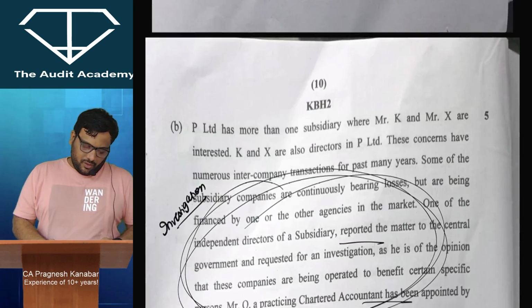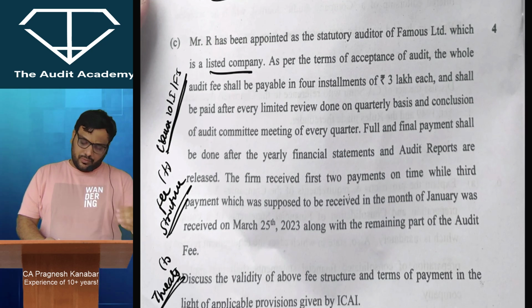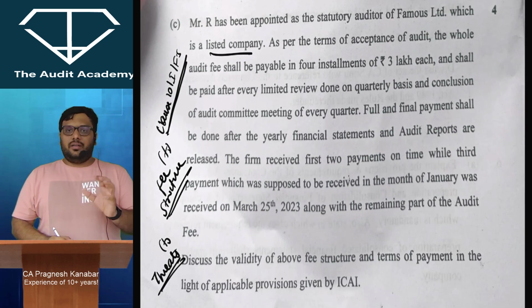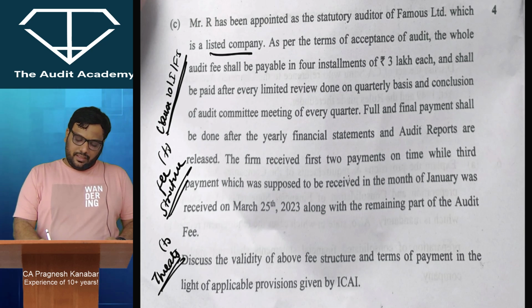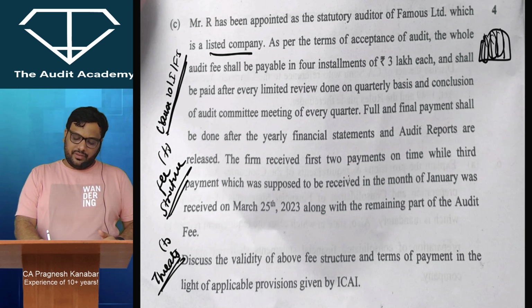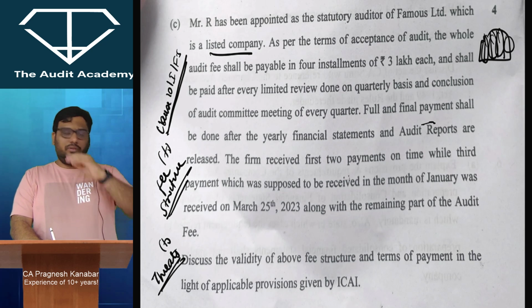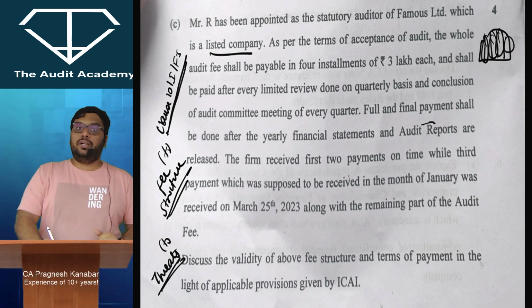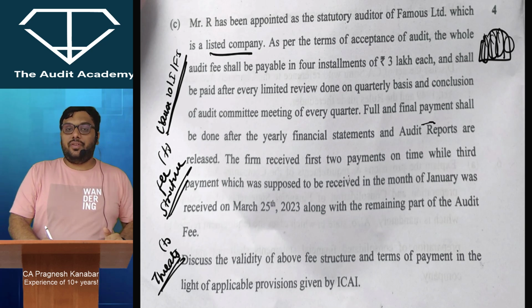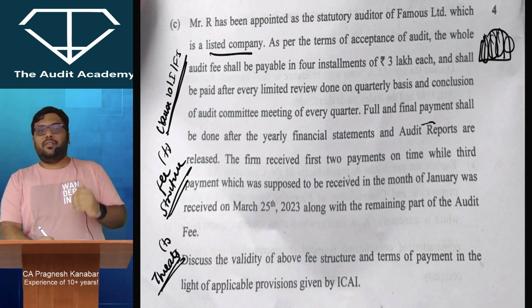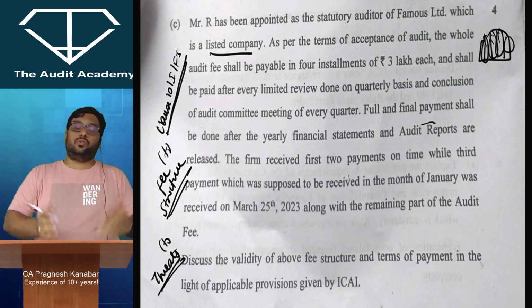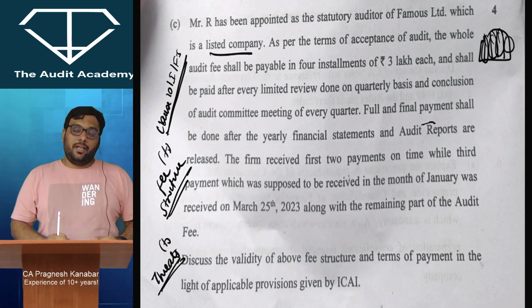All right, question number 6C. This was a little good question. See, when it comes to statutory audit, all right, and when you are charging fees, you cannot say that there are, मतलब ethically you cannot say that give me 4 installments, एक एक quarterly review करता जाएगा और उसका fees देते जाओ. So after you sign audit report or review report, if you're going to get fees, then every time you will be worried, that boss, what if they don't give me my fees? So it creates threat to your independence. All right, it creates a threat to your independence, and you may end up favoring the client. Hence, it is always advisable that fees should be charged on progressive basis and should also be collected on progressive basis. तो इसमें ना दो तीन चीजें आपको लिखनी थी.